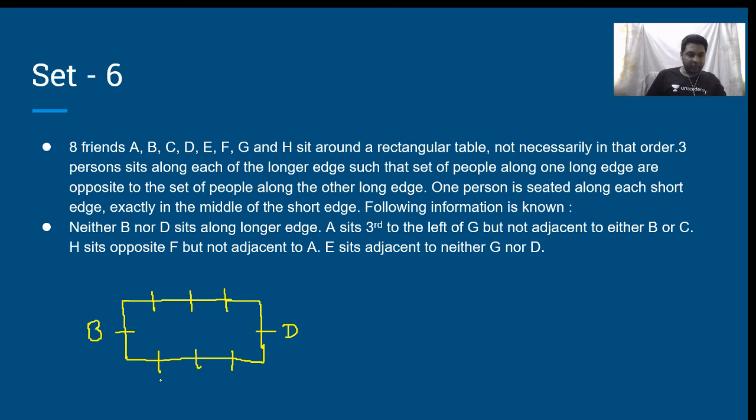I'm going by a possibility. If I write G over here, third to the left, first, second, third to the left of G is A. Therefore, this will be A. And given that H and F are opposite to each other, it has to be this pair only. And H is not adjacent to A, therefore this has to be H, which means that this will become F. E sits adjacent to neither G nor D, therefore E cannot come over here, therefore this will be E, which means I'm left with C, therefore C will come over here. This is one possibility.